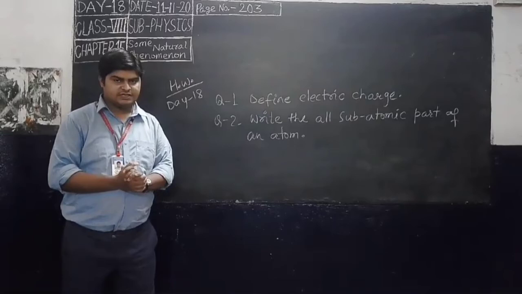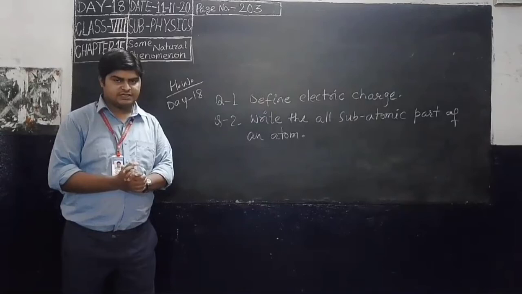Okay students, now let us see the next paragraph. Electrons have negative charge and protons have positive charge. The movable particles in an atom, electrons, are supposed to have negative charge, whereas protons, which are situated in the nucleus, are measured as positive charge. And neutrons do not have any charge, neither positive nor negative.